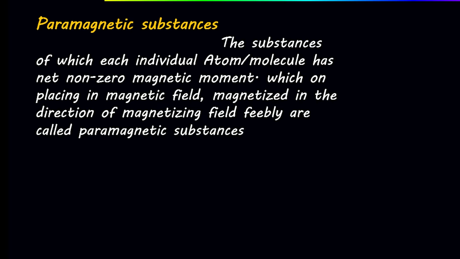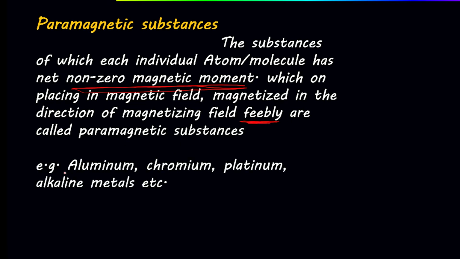Paramagnetic substances. The substances of which each individual atom or molecule has a non-zero magnetic moment. They have some net magnetic moment. Every molecule has some magnetic moment, which on placing in a magnetic field is magnetized in the direction of the magnetizing field, feebly. Keep in mind, in diamagnetic substances it is in the opposite direction, and this is in the direction of the field but feebly. These are called paramagnetic substances. Some examples are aluminium, chromium, platinum, alkali metals, etc.